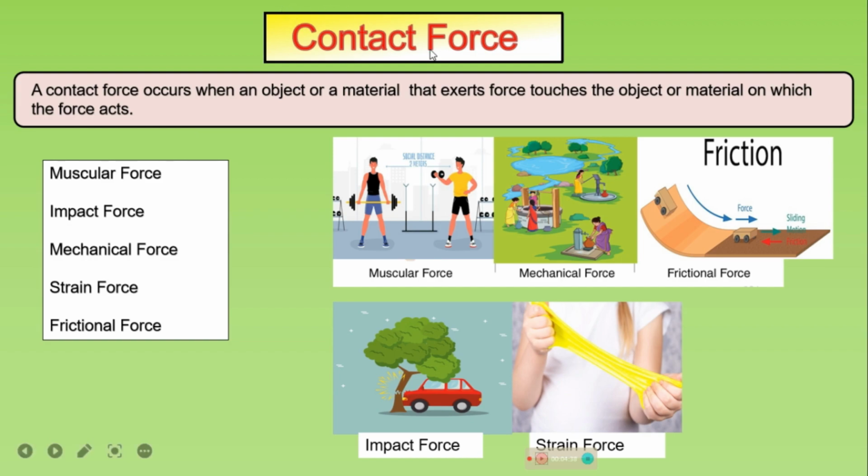What is a contact force? A contact force occurs when an object or a material that exerts force touches the object or material on which the force acts. So muscular force, impact force, mechanical force, strain force and frictional force are examples of contact force. In muscular force, the force applied by the muscles of a human or an animal body is called muscular force.